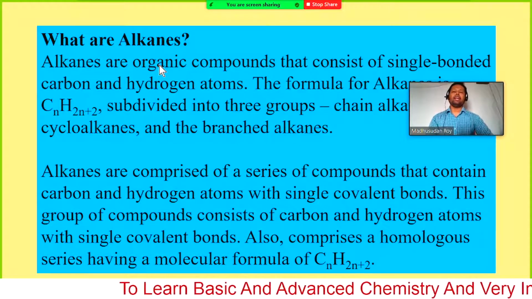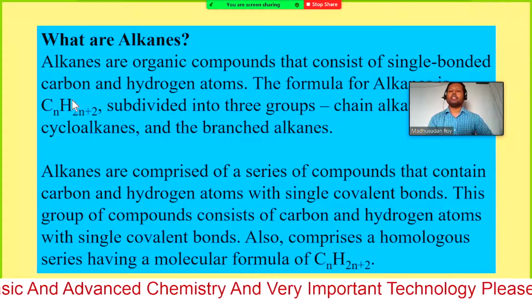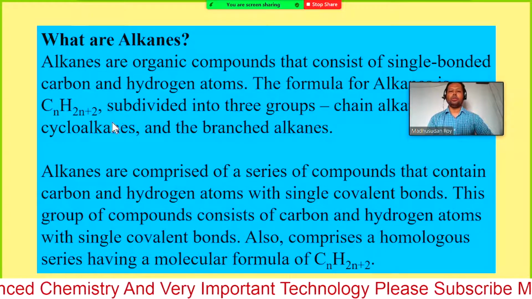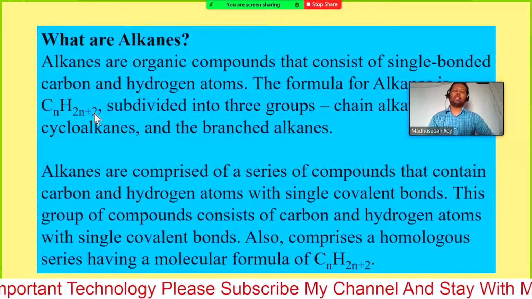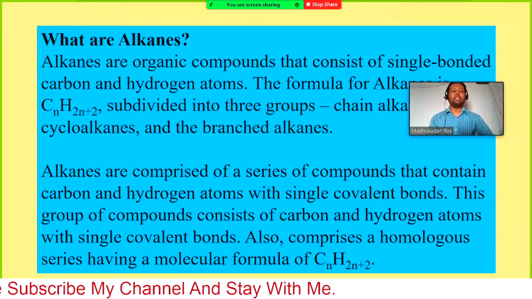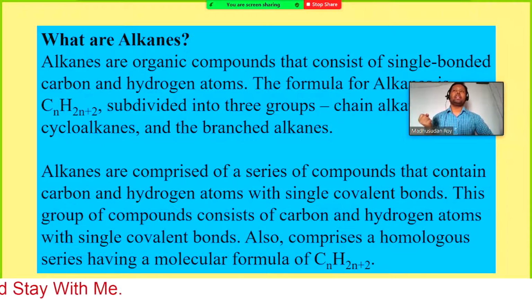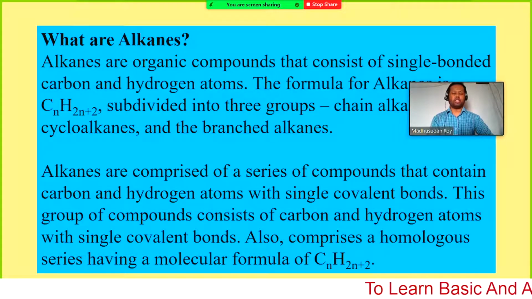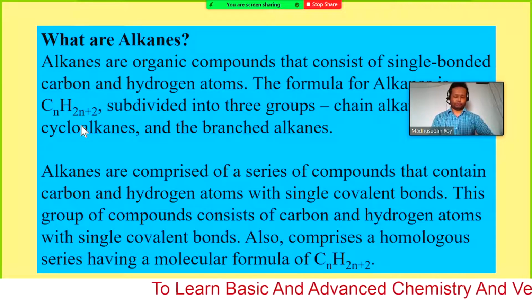So alkane can be considered as a homologous series because we can have the general formula CnH2n plus 2, and also the physical and chemical properties of all the alkanes are similar, and it changes gradually with increasing the number of carbon atoms. So it may have increasing or decreasing characteristics. However, we have similar characteristics, so we can express the alkanes as a homologous series, and the general formula for these alkanes is CnH2n plus 2.